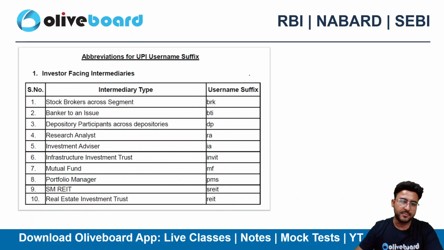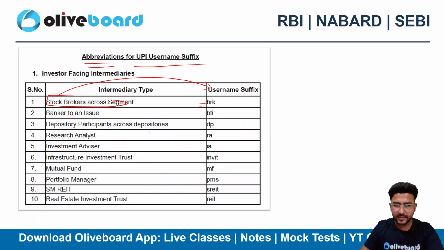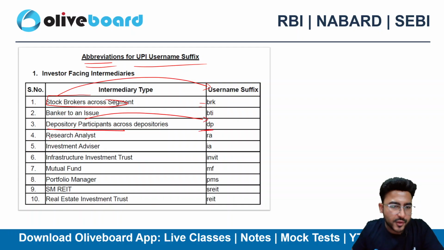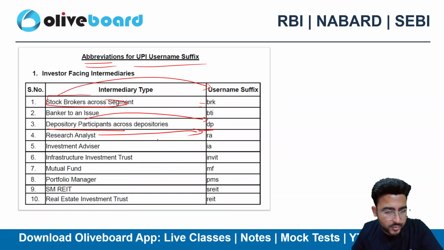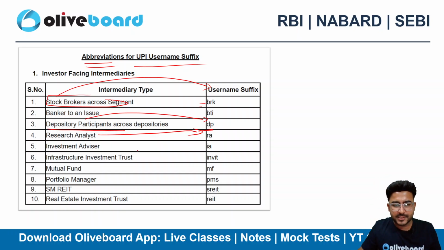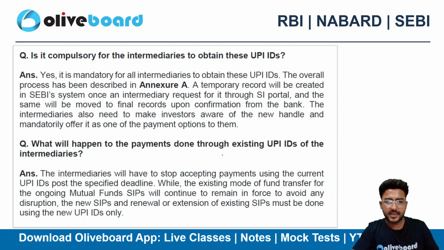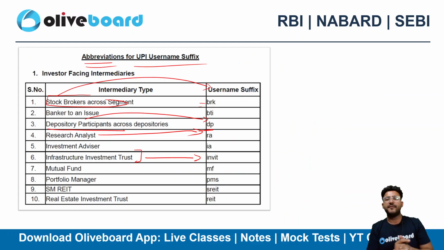That's the timeline. Here are some of the short forms for the UPI usernames as well. For stock brokers, they need to use the username BRK. If you are a depository participant, you need to use DP. If you are a research analyst, you need to keep the word as RA. If you are an infrastructure investment trust, then INVIT. So it will definitely encourage transparency, and I have given some of the FAQs as well at the end of this PDF. You can download this PDF later on and read them as well, right?